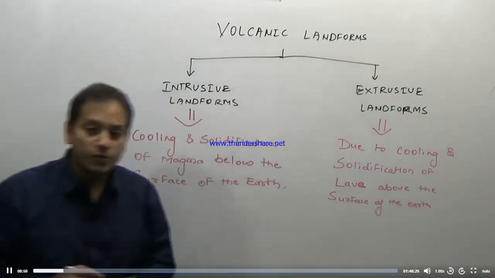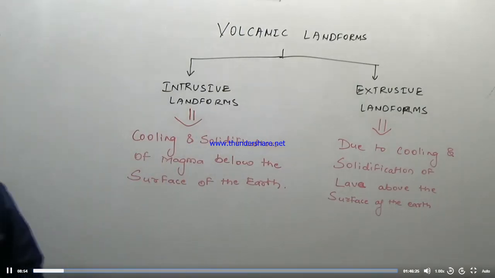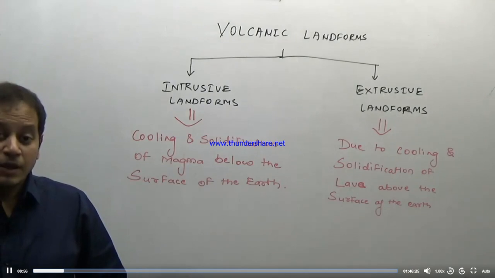It results from cooling and solidification of lava above the surface of the earth.